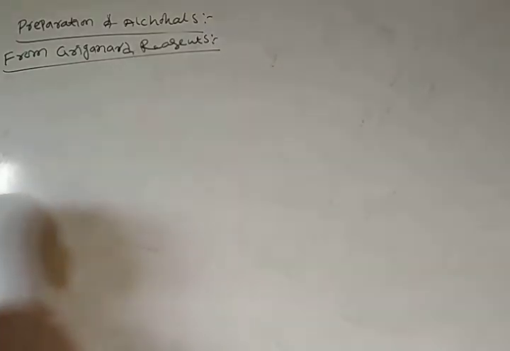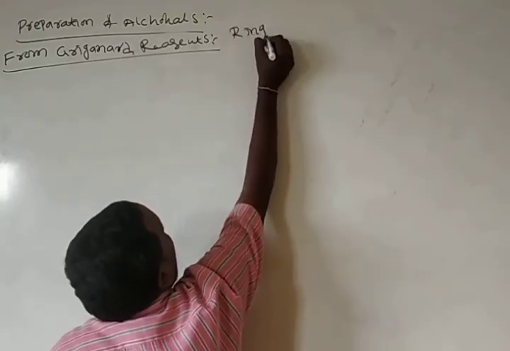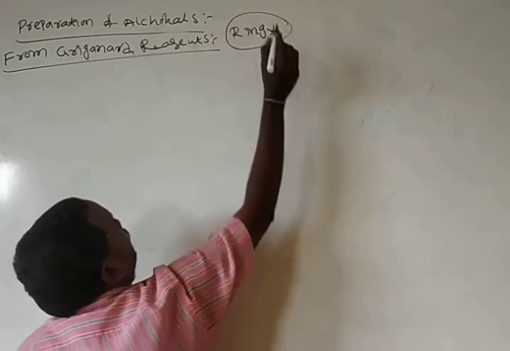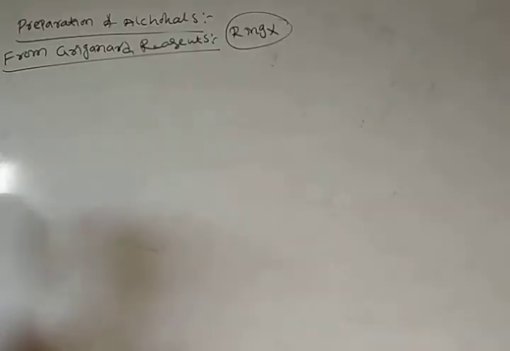What is the meaning of Grignard reagent? Alkyl magnesium halide is simply called Grignard reagent.